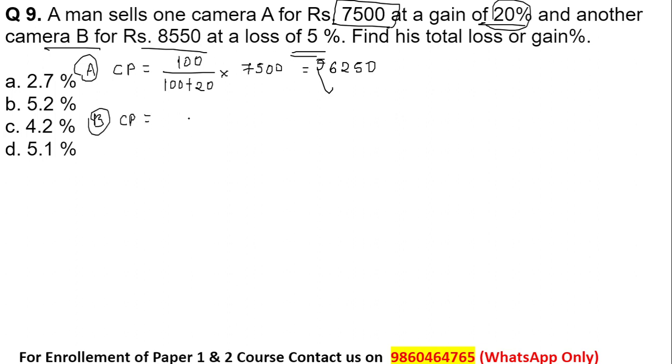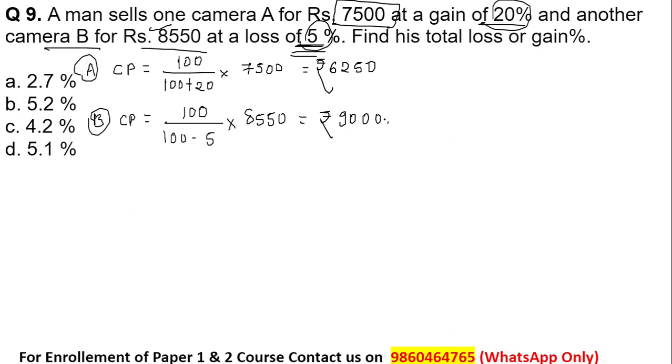Again we know the formula, but for the camera B the person is actually incurring a loss. So the cost price when the shopkeeper is incurring the loss is given by 100 upon 100 minus loss percentage, which is equal to 5%. It is 5 into the selling price. Selling price given here is 8,550. So this will give me the value is equal to rupees 9,000. So I got the cost price for both the cameras.